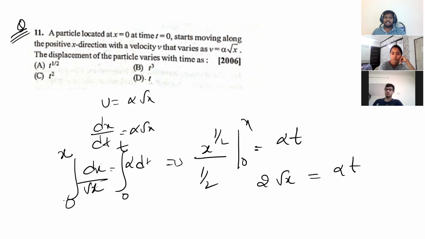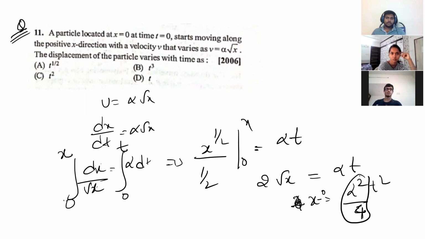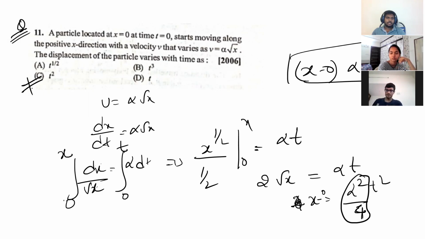The displacement of the particle is x minus 0, so x is equal to alpha square t square by 4. But my initial position is 0, so x minus 0 is equal to alpha square t square by 4, right? Alpha square by 4 is a constant. That means displacement is proportional to t square. Got it?